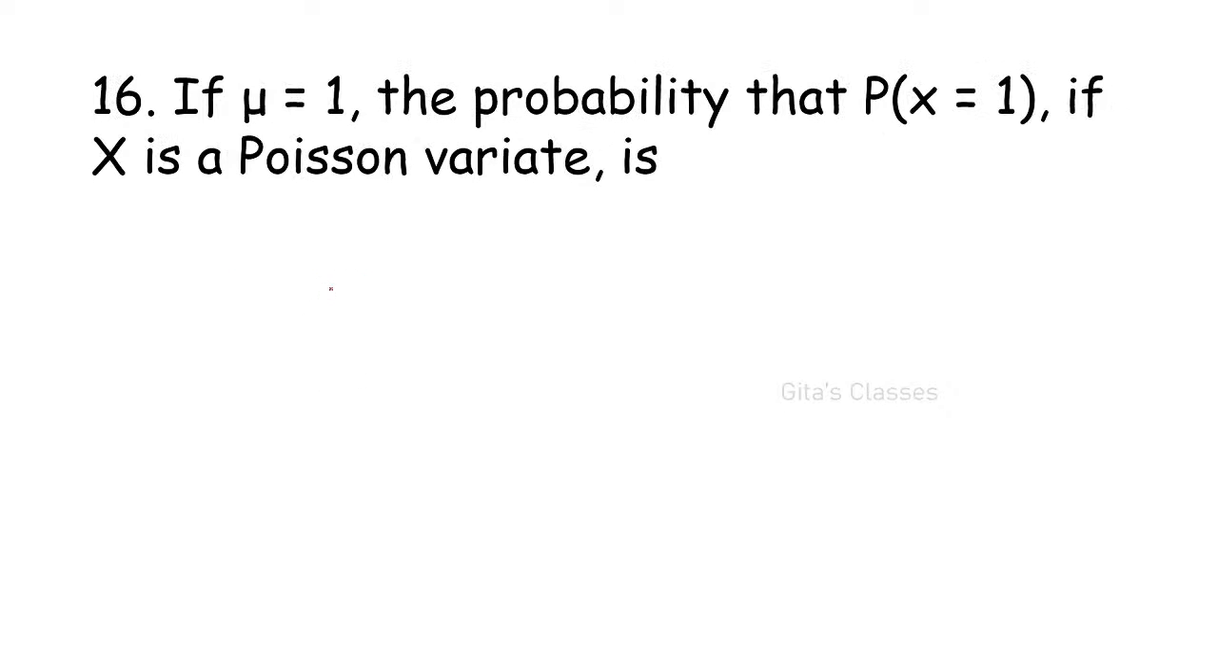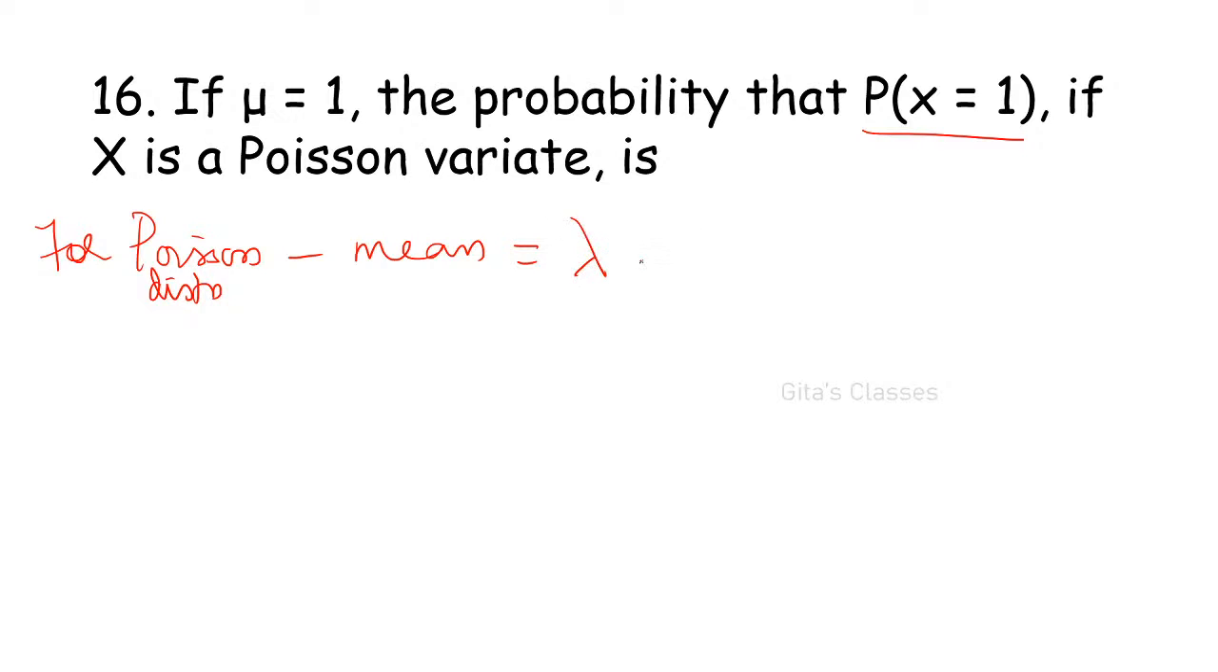Next is, if mu is equal to 1, the probability that P of x is equal to 1, if x is a Poisson variate. What is mu actually? It is the mean. What is the mean of the Poisson distribution? We know that it is lambda, right? Lambda is equal to 1. That is what is given.